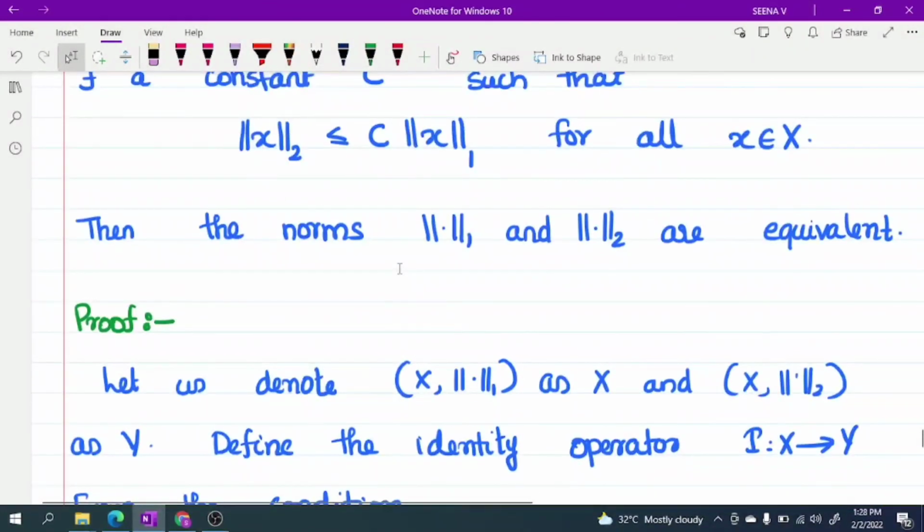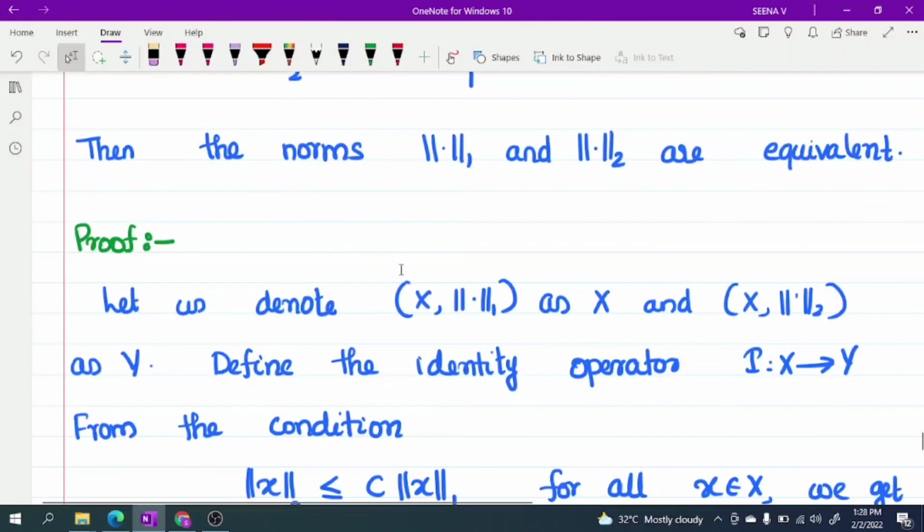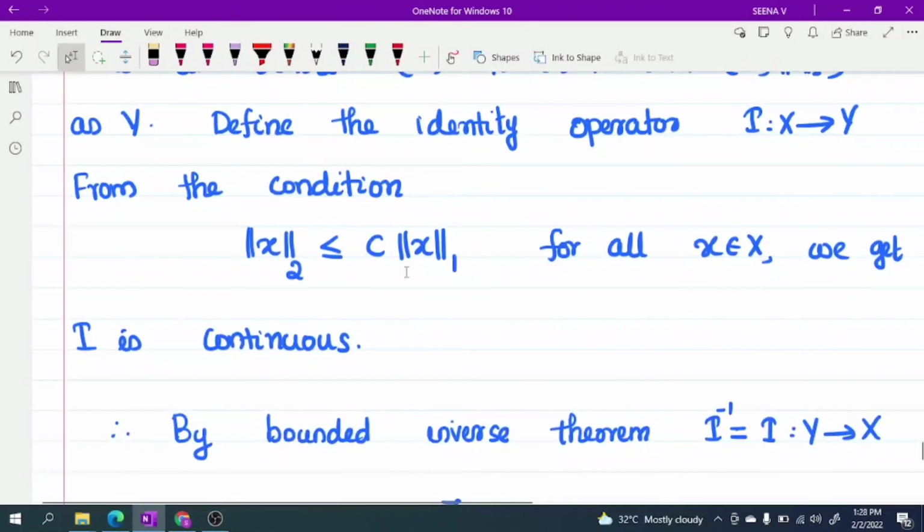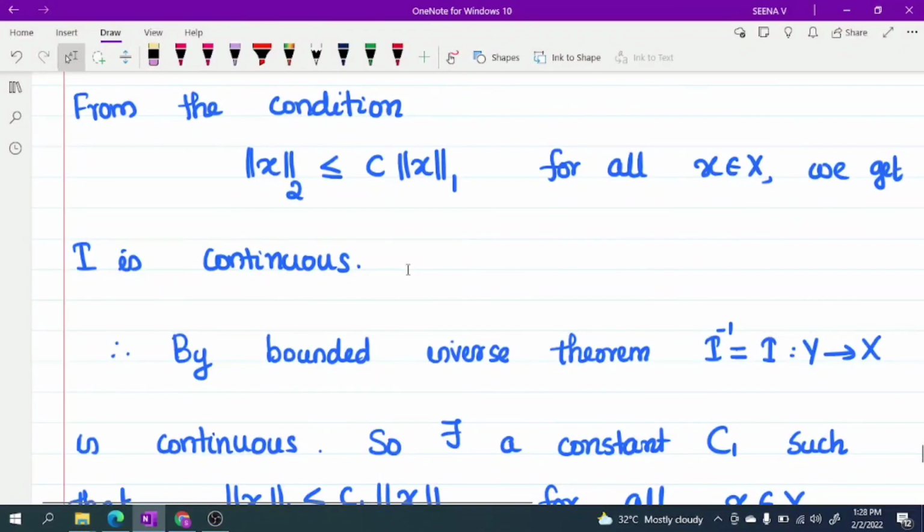Let us denote X under norm 1 as X and X under norm 2 as Y. Define an identity operator I from X to Y. From the condition norm 2 is less than or equal to c times norm 1, we get I is continuous. By the bounded inverse theorem, I inverse from Y to X is also continuous.